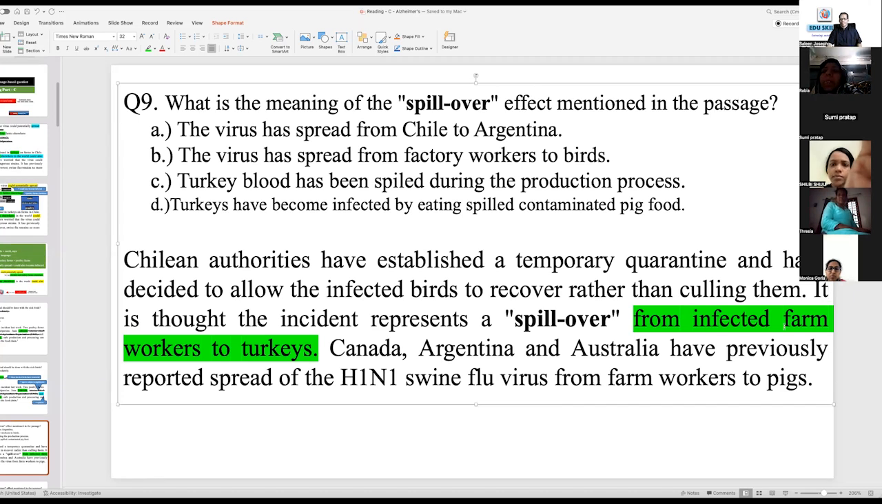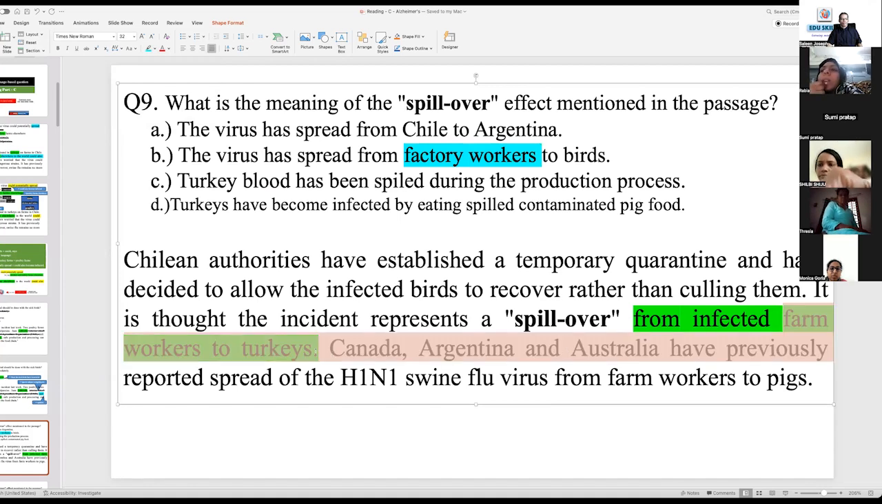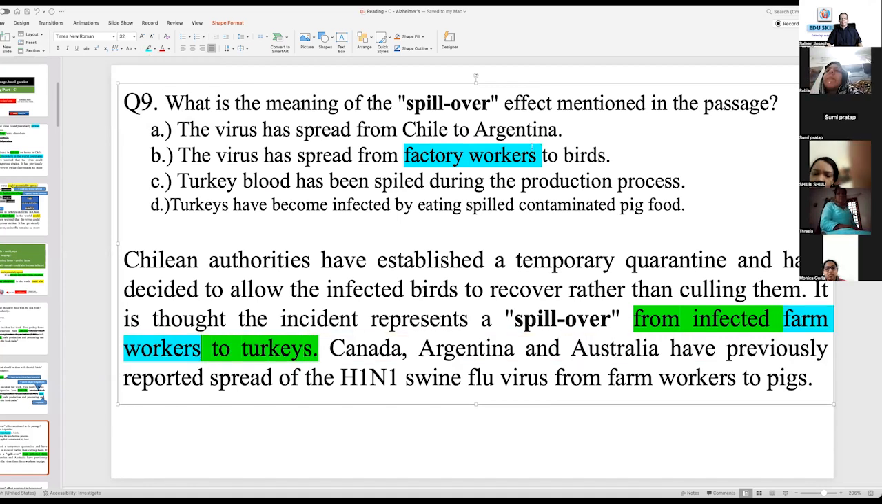Spillover from infected farm workers. Factory workers, synonymous is farm workers. And to birds, the text says turkeys, synonymous is turkeys. Spillover. So immediately you have the answer soon after the highlighted word. That is what strategies we have learned. And you need not worry about other things when there is a lexical question.